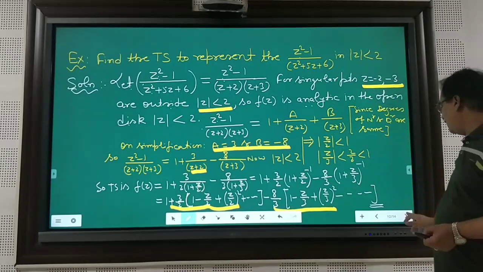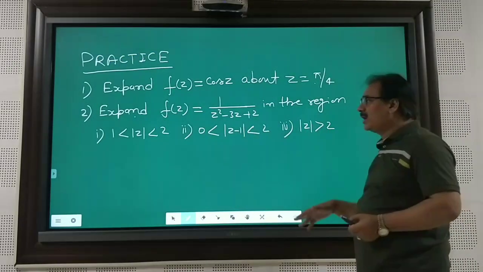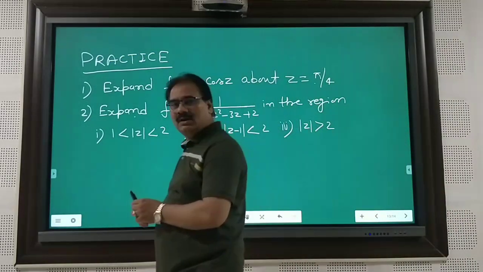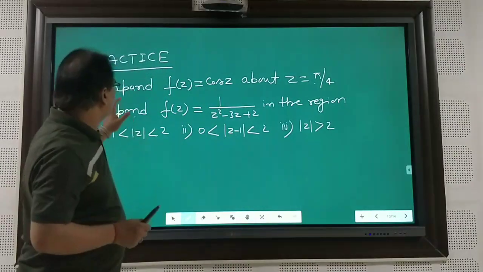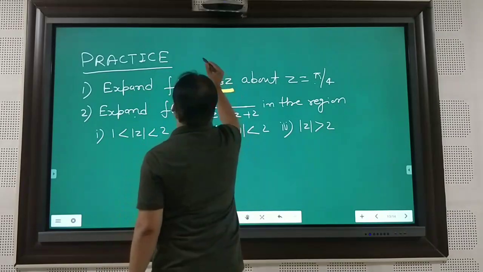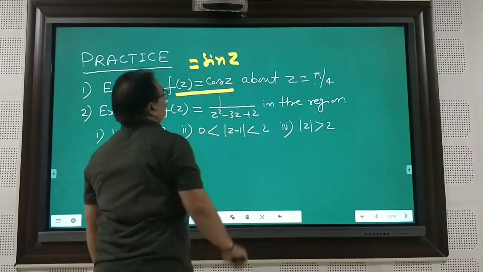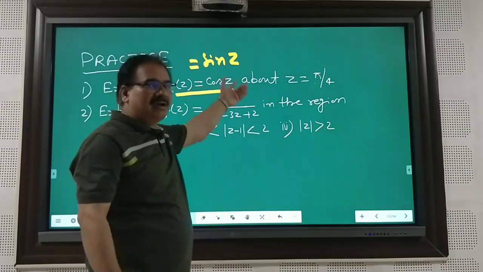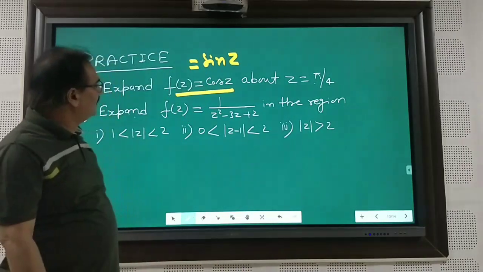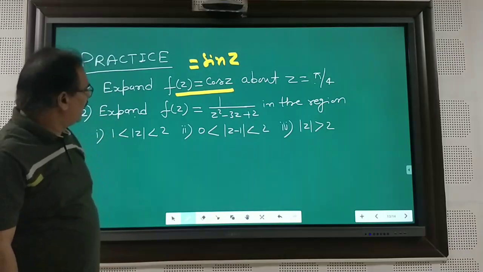In a similar manner you can do some practice. For your practice I have written two problems here. The first problem: f(z) is equal to cos z. You can also take sin z. So one problem you can take cos z, another problem you can take sin z, and for both you can take z equal to pi by 4.